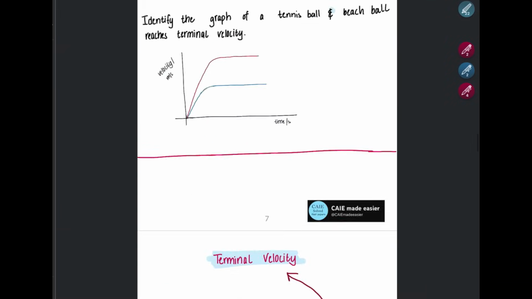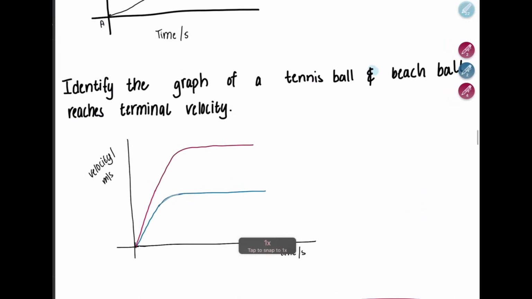Now let's look at this example. Identify the graph of a tennis ball and a beach ball that had reached terminal velocity. Basically, a small dense object, such as a tennis ball, will have this graph.